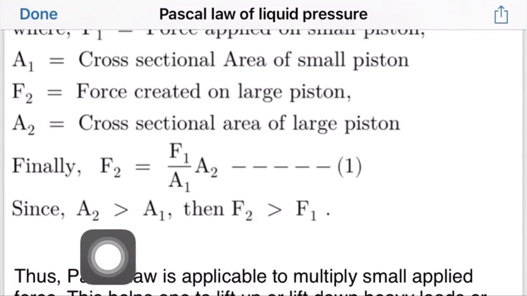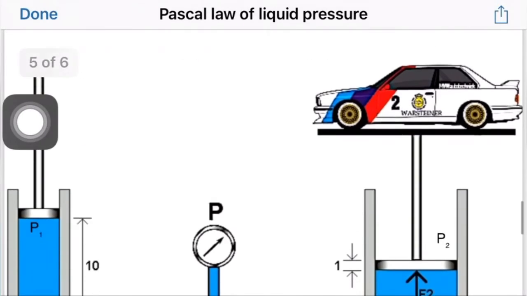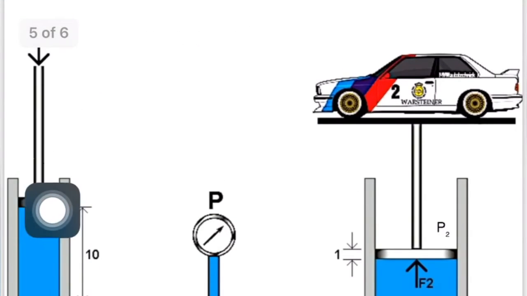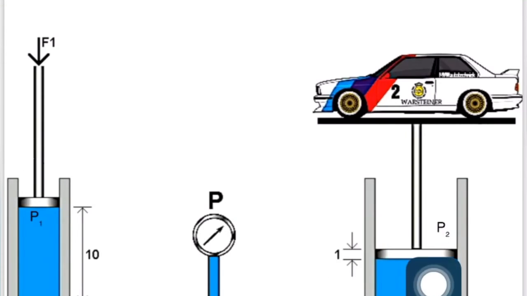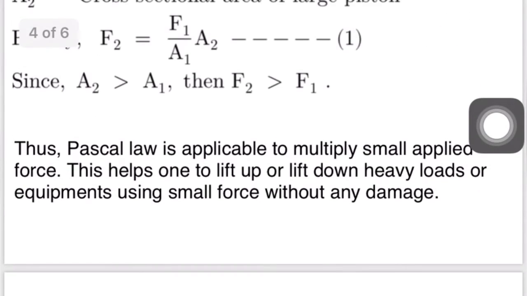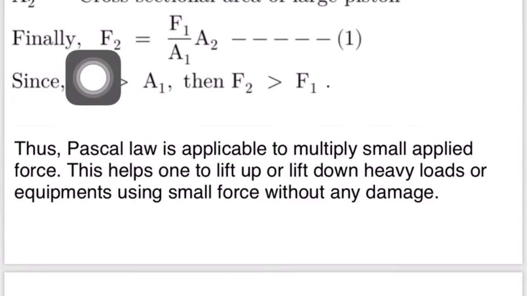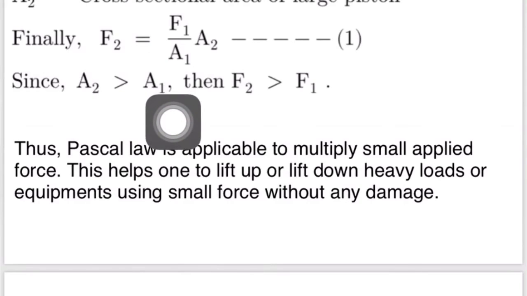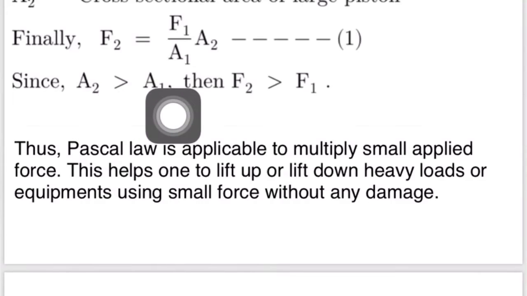By observing this figure, I have already told you the cross-sectional area of this piston is obviously less than the cross-sectional area of this piston. So A2 is greater than A1. This is the area of the large piston and this is the area of the small piston.